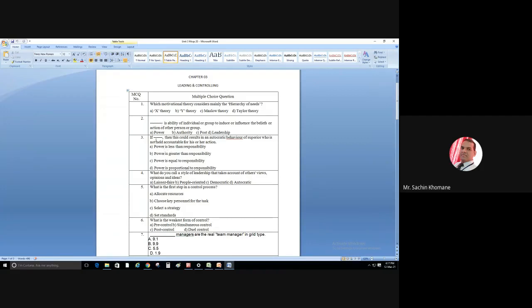Then the next one is a fill in the blank: this could result in autocratic behavior of the supervisor who is not held accountable for his or her action. What is the answer? Power is less than responsibility, power is greater than responsibility, power is equal to responsibility, or power is proportional to responsibility.